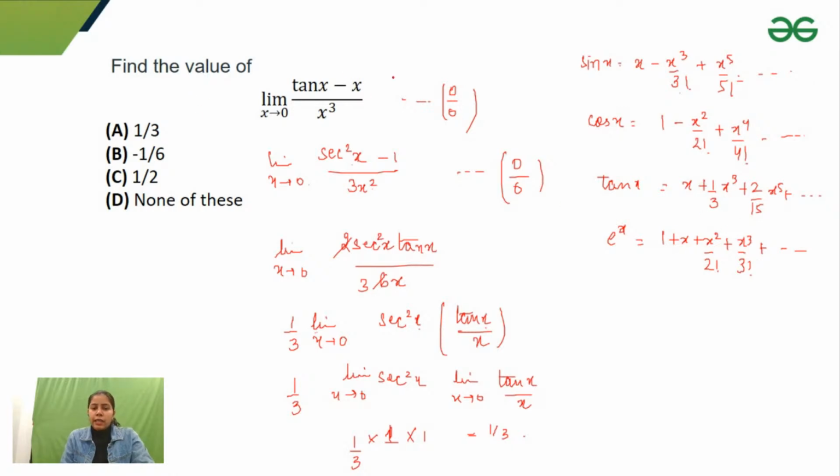Now, if you fill this tan x expansion in here, x and x get cancelled because of the minus sign, and then x cube in the numerator gets cancelled with x cube in the denominator, and you would be left with 1 by 3. All others have higher powers. If you put x as 0, all those terms become 0, right? So if you are able to remember these series, then it would be okay. Otherwise, you can work with L'Hopital as well, but that is a little bit lengthy. Using L'Hopital, you can see that we have to apply it 3 times to get the answer.